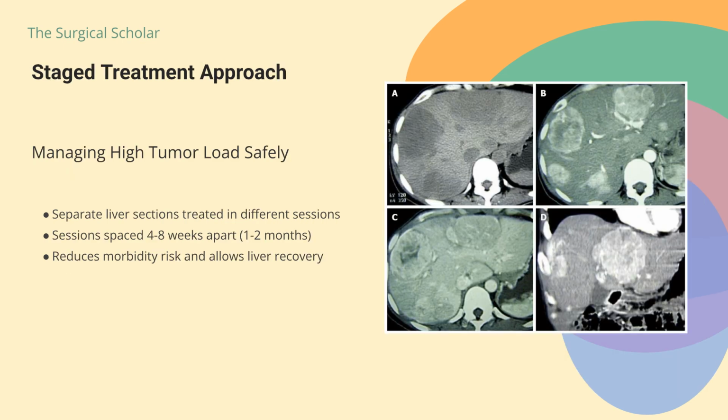Here's where it gets interesting. Because of the high morbidity risk when there is a high tumor load in the liver, treatment to separate sections can be done in separate sessions 4 to 8 weeks apart. That's about 1 to 2 months between procedures, allowing your liver to recover between treatments.